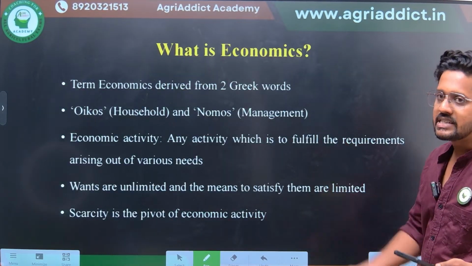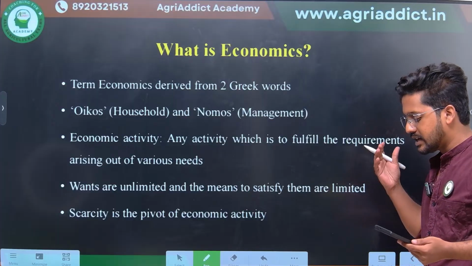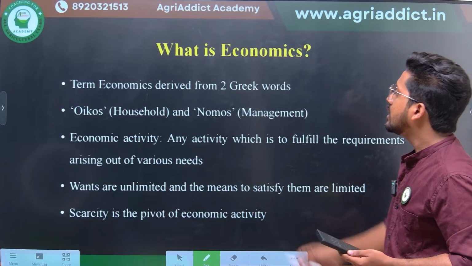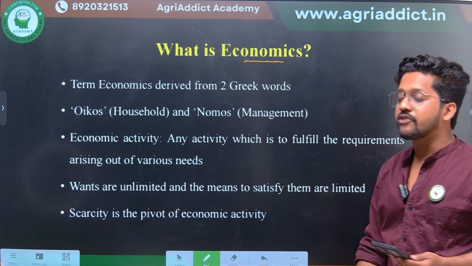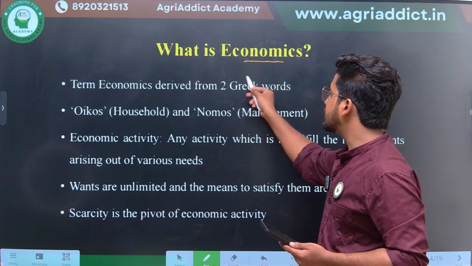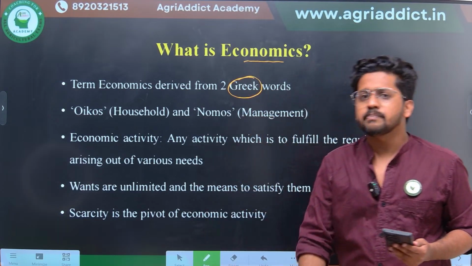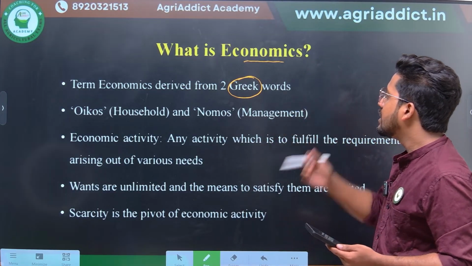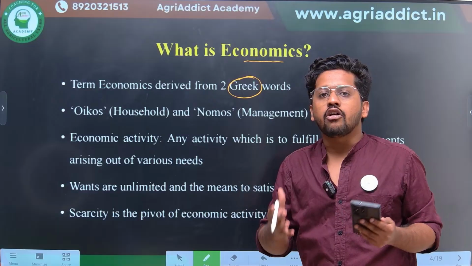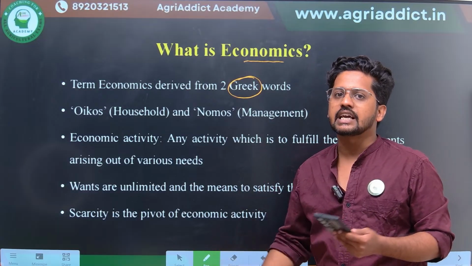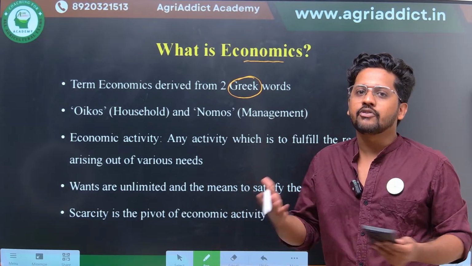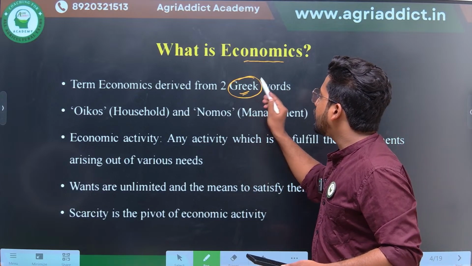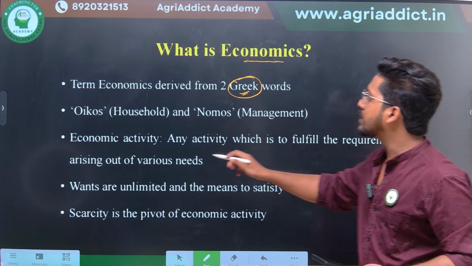So coming to the basic definitions and the subject matter of economics. The term economics is derived from two Greek words. This language is important because maybe a simple question would be asked in the final examination, such that the keyword economics is derived from which language. It can be Greek, it can be Latin, it can be French. So it is actually derived from two Greek words. What are those two Greek words?